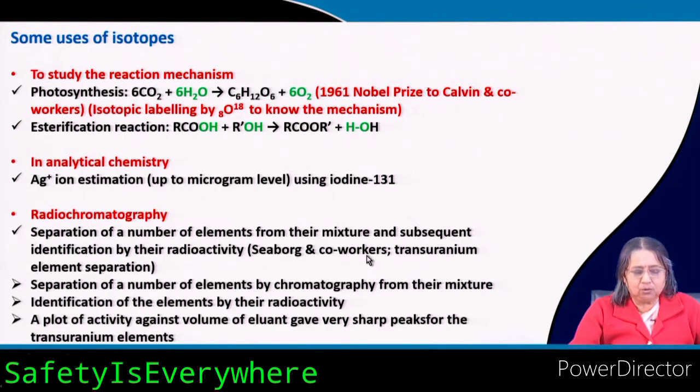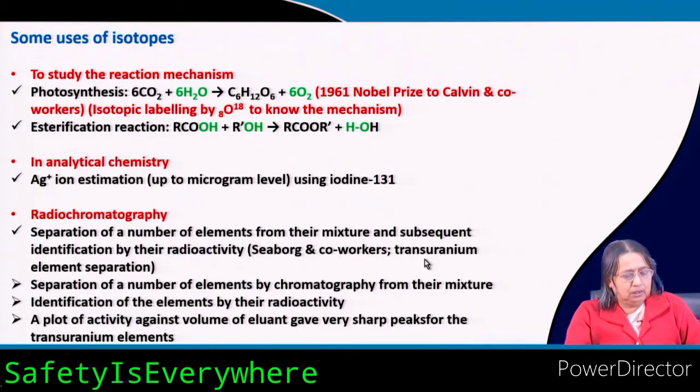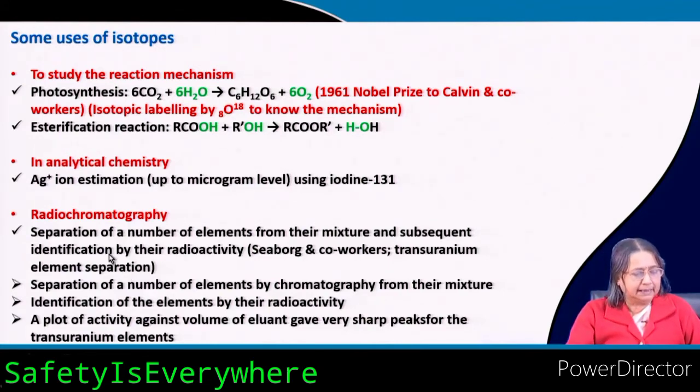Seaborg and co-workers used this technique to separate the transuranium elements. So, in a nutshell, you can say it is separation of a number of elements by chromatography.